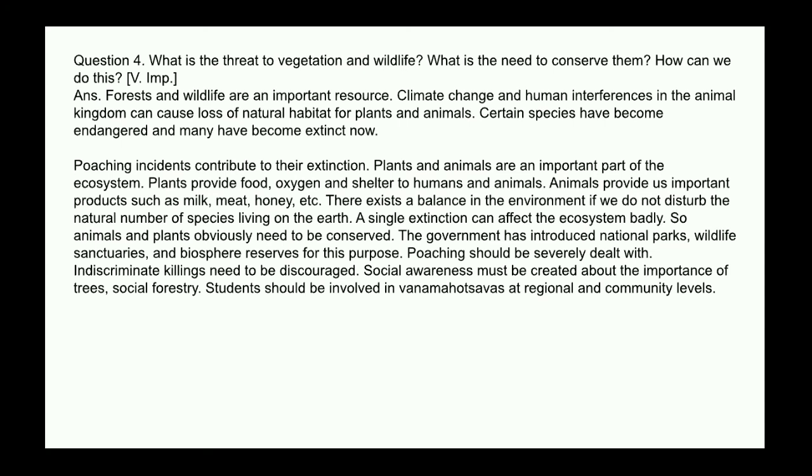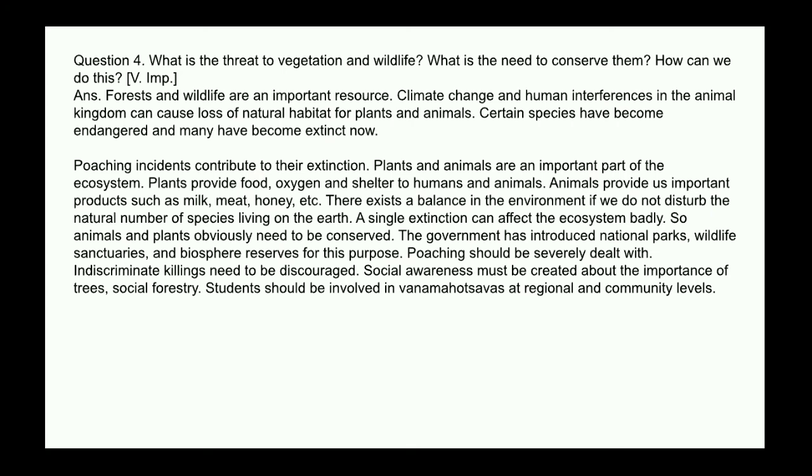Plants and animals are an important part of the ecosystem. Plants provide food, oxygen, and shelter to humans and animals. Animals provide us important products such as milk, meat, honey, etc. There exists a balance in the environment. If we disturb the natural number of species living on the earth, a single extinction can affect the ecosystem badly. So, animals and plants obviously need to be conserved.